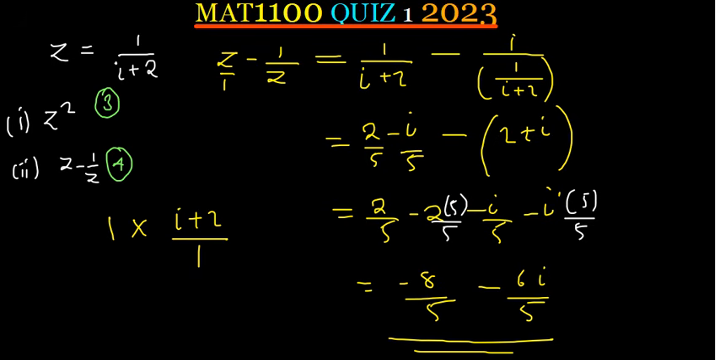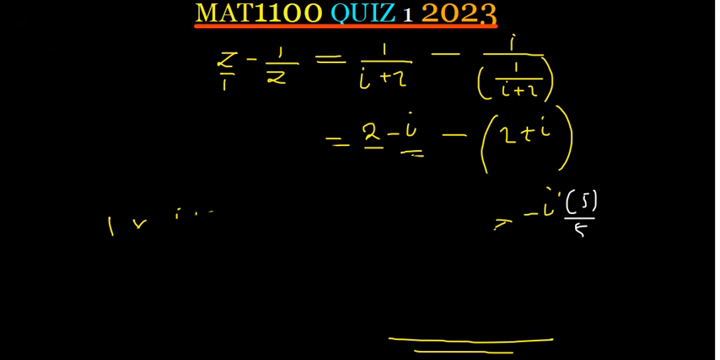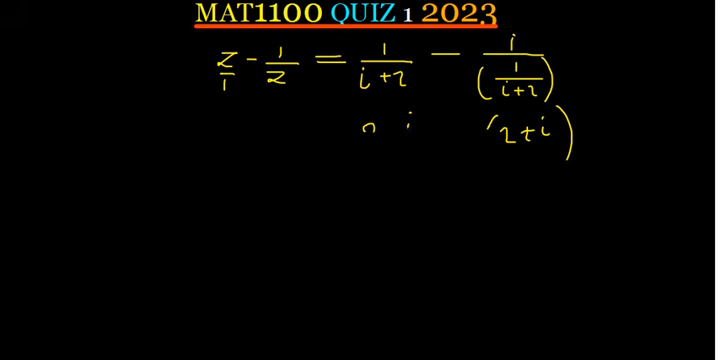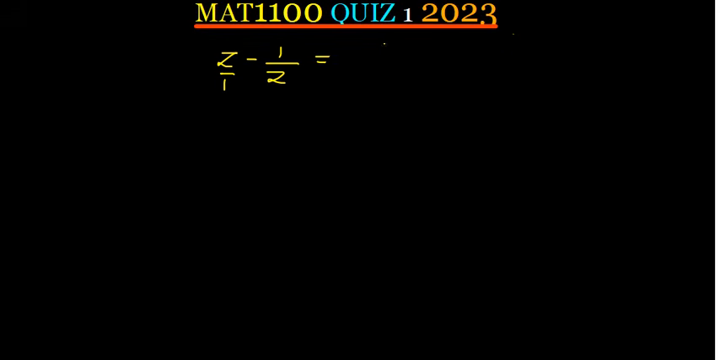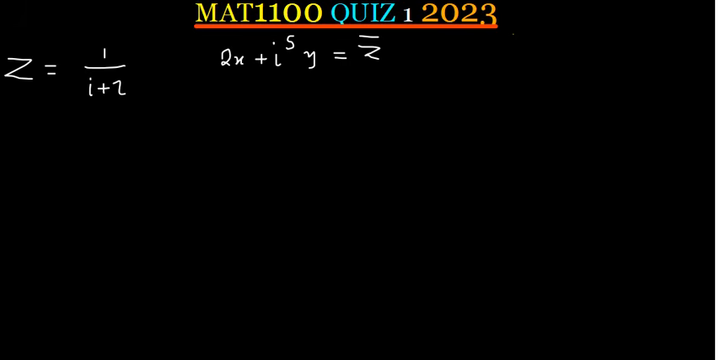Okay, now the very, very last question which was in this paper. We already know what z is. Using the same z, z is 1 over i plus 2. Now the question was saying find the value of x and y for which 2x plus i to the power 5 y is equal to the conjugate of z, and this question was 6 marks.